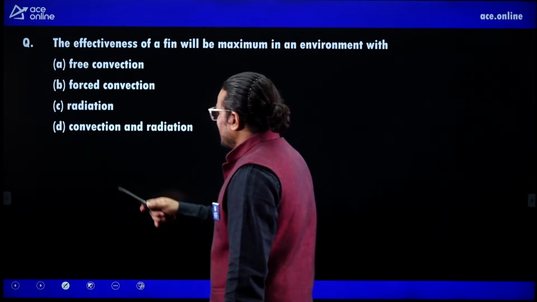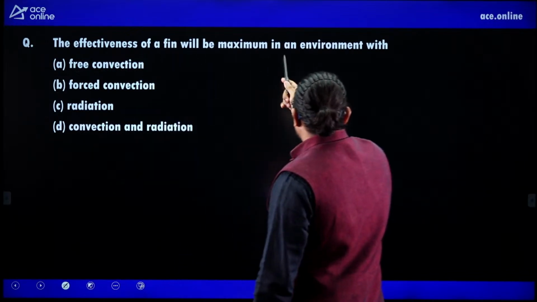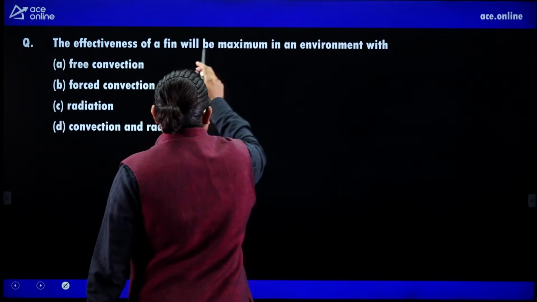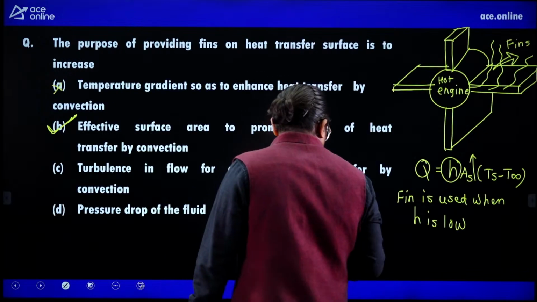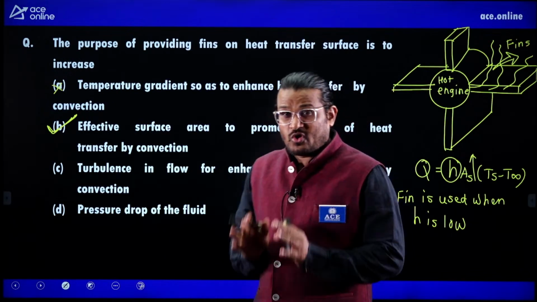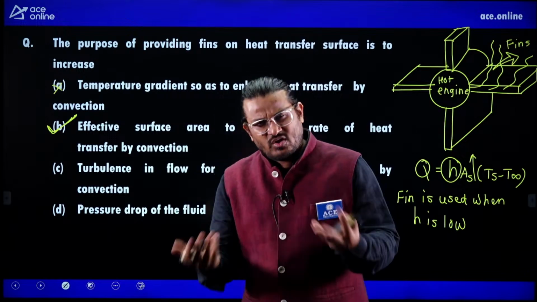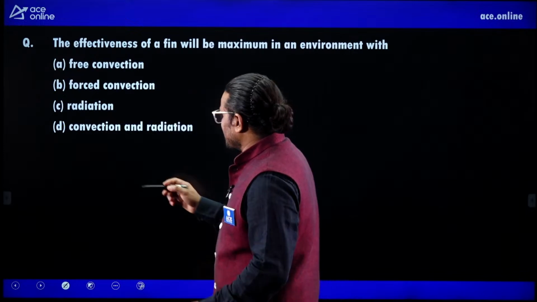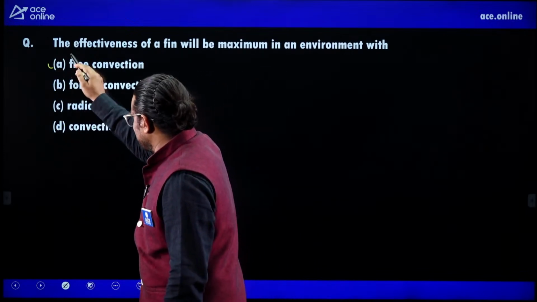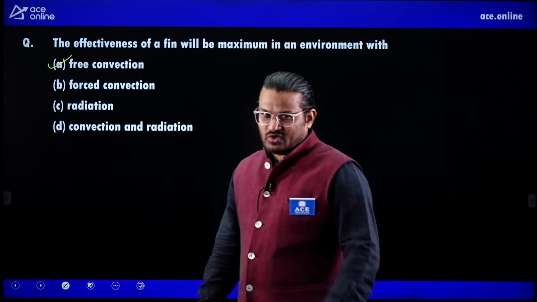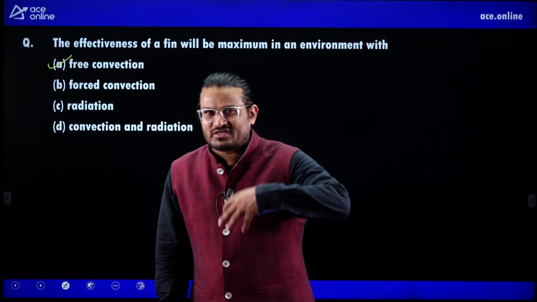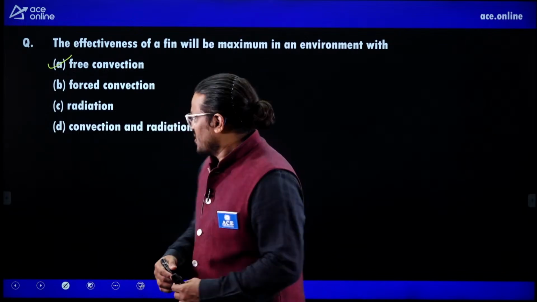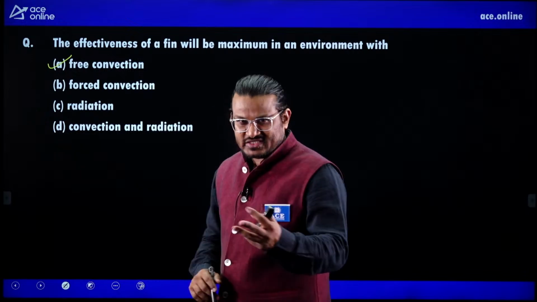So as you can see here, the effectiveness of the fin will be maximum in an environment. Once again, the effectiveness of the fin will be maximum in an environment. Just now I told you that H should be low. If H is low, then only you need to use fin. So free convection, yes. In free convection, H is already low. Those who don't know what free convection and forced convection are, just go through the notes or just read this, you will understand. So in free convection, H is less.